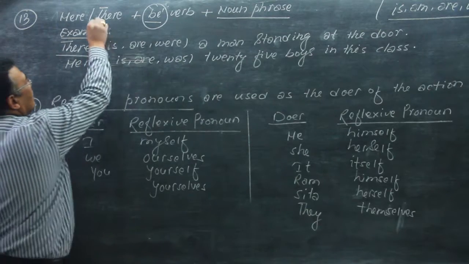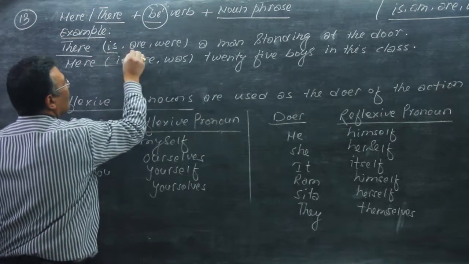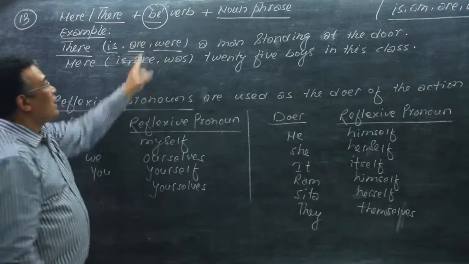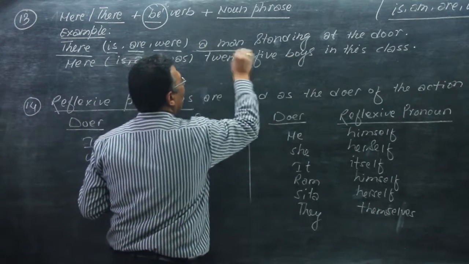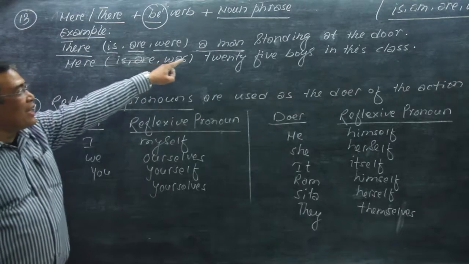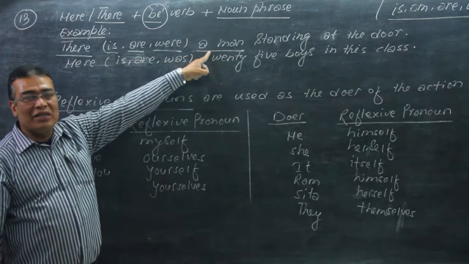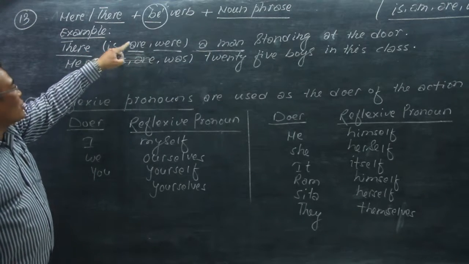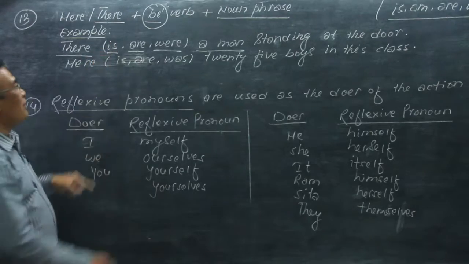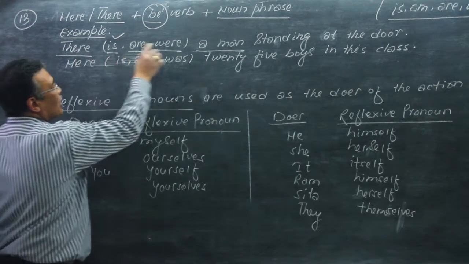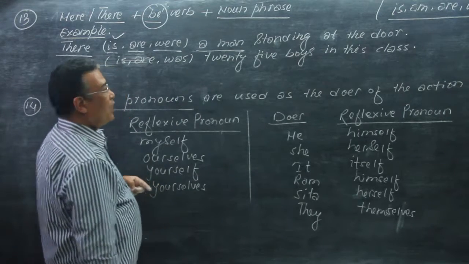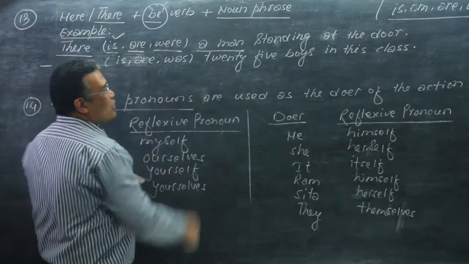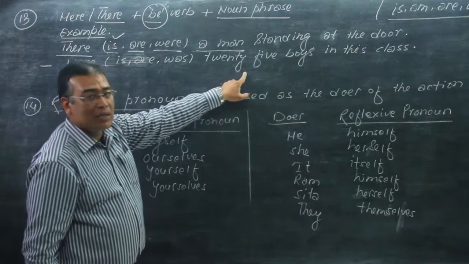There is, are, were, a man standing at the door. Now, there is here, and the be verbs are is, am, or were. Now we have to choose one. The noun phrase is a man here, a man standing at the door. A man is a noun phrase, and this is singular. So we take the singular verb here: there is a man standing at the door. Now in the second example: here is or was 25 boys in this class.